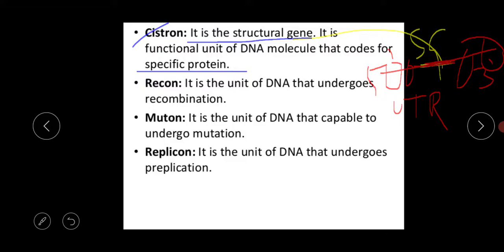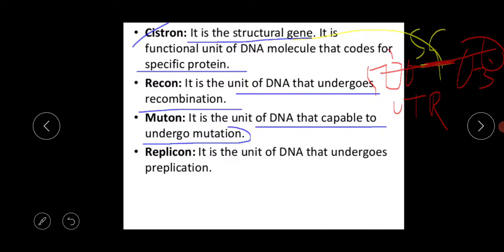Next is the recon. It is the unit of DNA which undergoes recombination. Next is the muton. What is the basic definition of the muton? It is the unit of DNA that is capable of undergoing mutation.